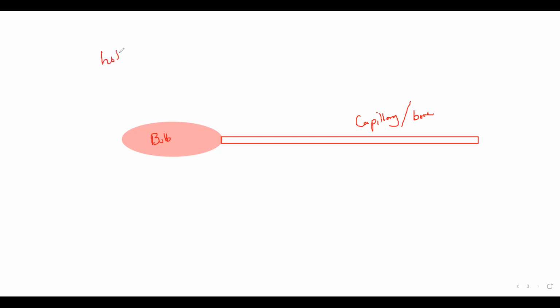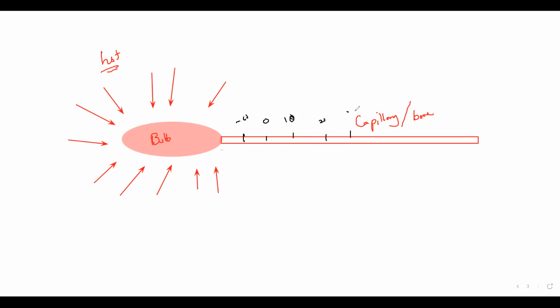Now what happens if it is too hot outside? More energy is there, and that energy is absorbed by the liquid present in the bulb. When this liquid absorbs energy, the liquid will expand. As the liquid expands, it rises in the capillary, and on the capillary the numbers are written, like -10, 0, 10, 20, 30, 40, 50, and so on.